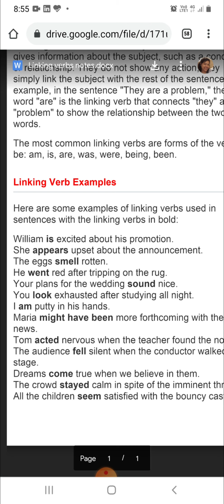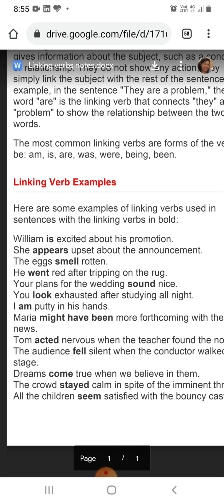So here the word went is a verb, but here it is used as a linking verb which shows the connection between the subject he. Here we are talking about a boy or a man. So here the word he is used. So went is a linking verb which connects the subject he with the tripping on the rug and the condition.